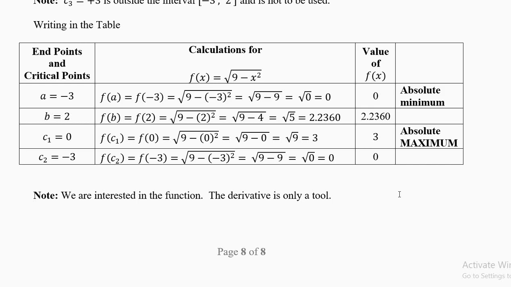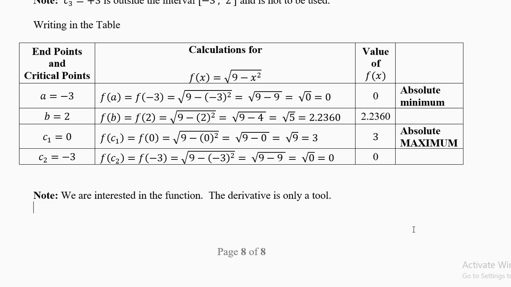Now which is the biggest number, 2.2 or 3? 3 is the biggest number. So this is your absolute maximum. Any function in a given interval will have one absolute minimum and one absolute maximum. You cannot have two minimums and two maximums in absolute. We have four values here, two are repeating and two are different. Decide which is the smallest, that is absolute minimum. Decide which is the biggest, that is absolute maximum.